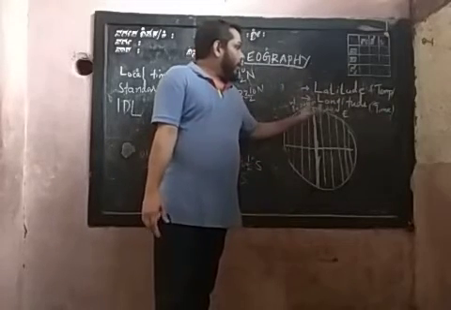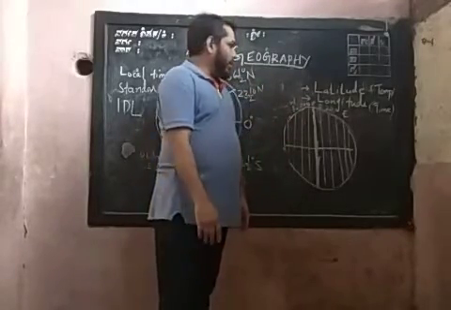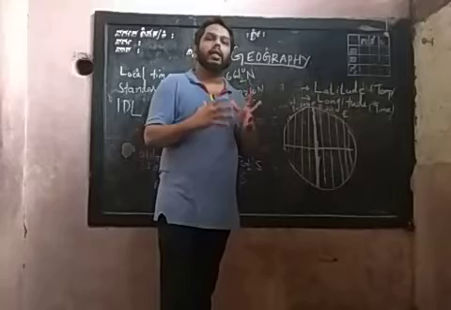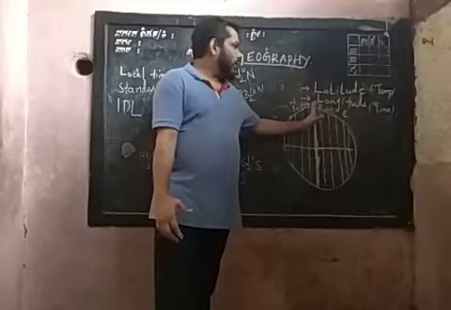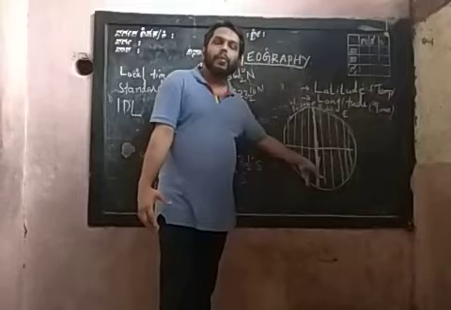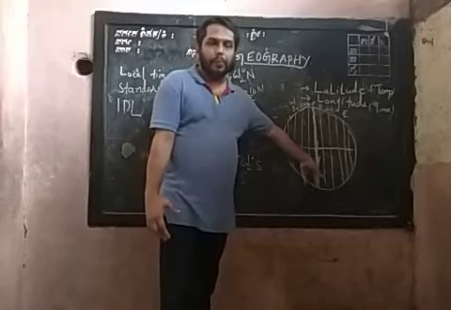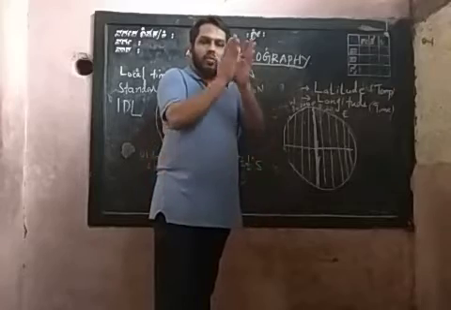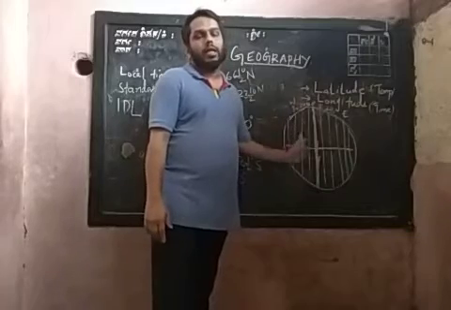Okay, and it divides the earth into two parts, east and west. For our easiness, in order to study the time schedule and the time differences between the countries, we have taken 0 degree longitude in a place called Greenwich. Greenwich is a small place nearby London, and that place is considered the middle part of the earth. From that area, the right side is known as east and the left part is known as the western part.